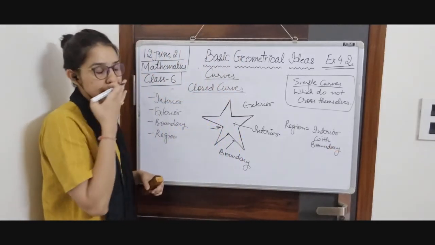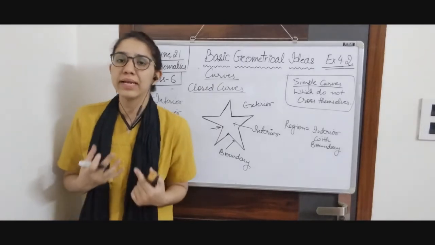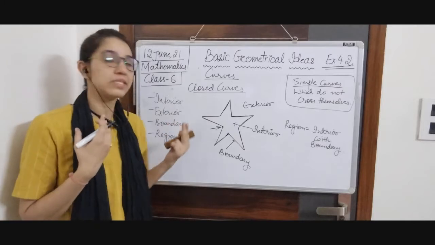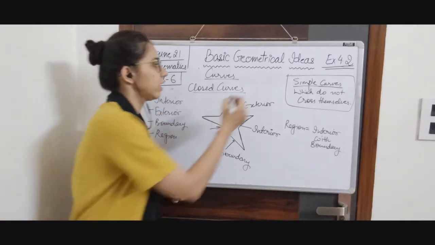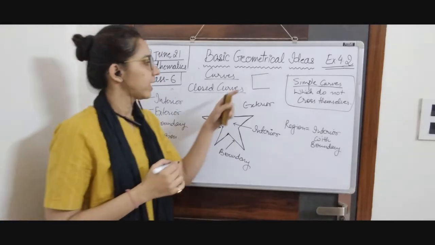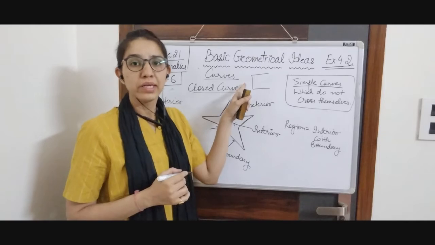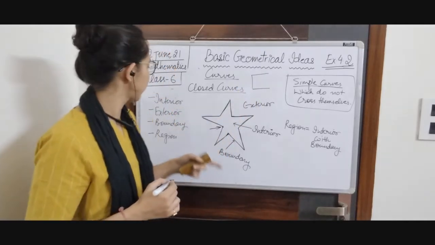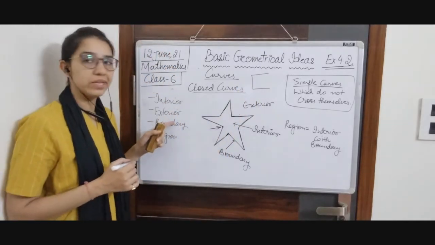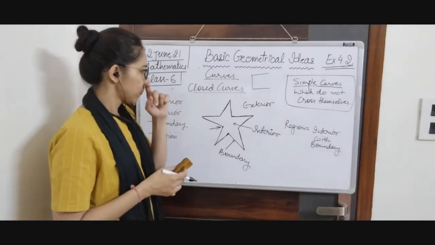Now the question arises, can we define interior and exterior for open curves? If I draw an open curve, can I say this is interior or this is interior? Clearly not. So when we talk about interior and exterior, we are automatically talking about closed curves.